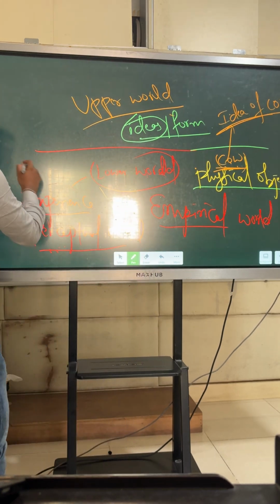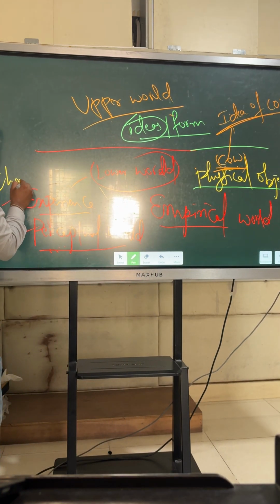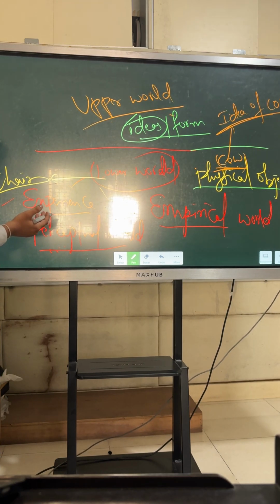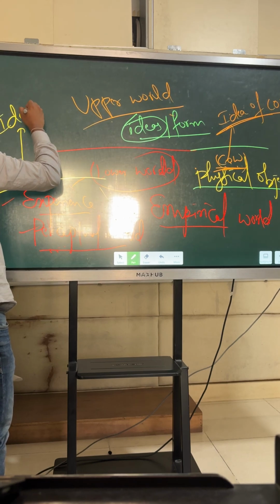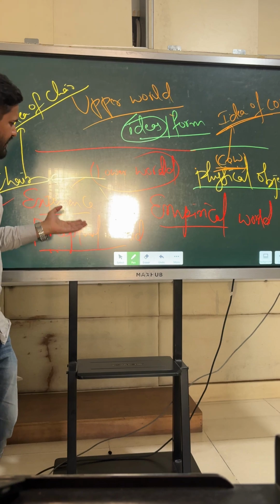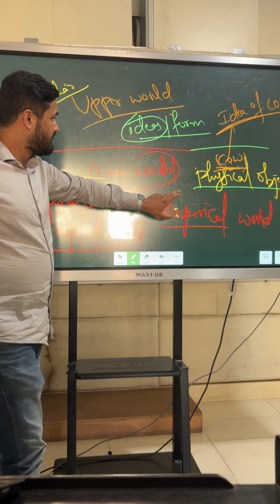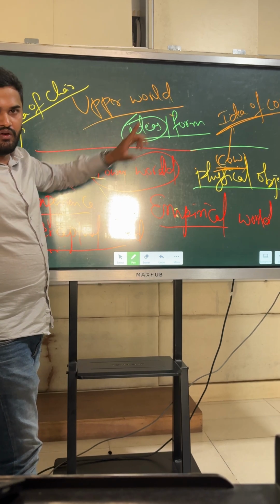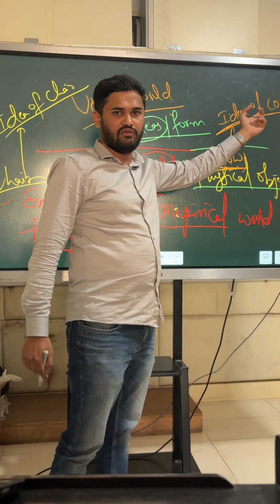If I take another object like a chair, a chair exists in the lower world where we can experience it. So in the upper world there is a corresponding idea of chair. So whatever the object is in the lower world, there exists a corresponding idea of that particular object. Okay. So if this is cow, there is idea of cow.